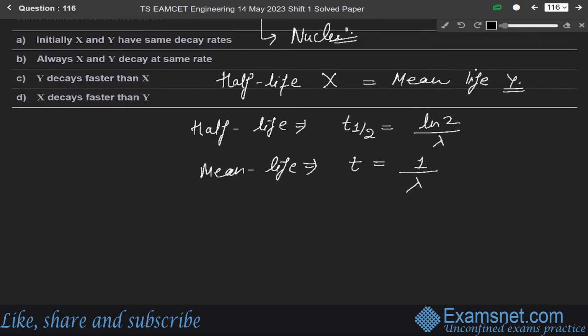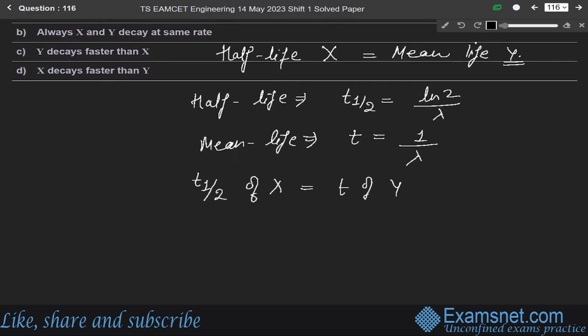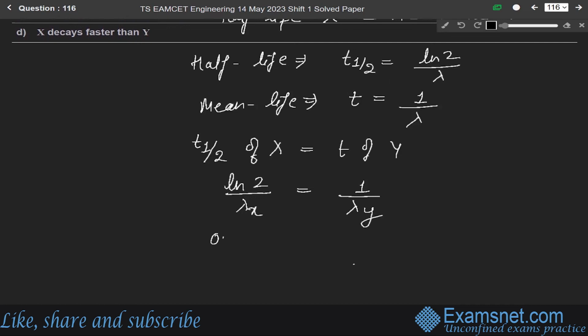According to the question, the half-life of X equals the mean life of Y. So solving it, we get ln2 over lambda of X equals 1 over lambda of Y. From this, ln2 is 0.693.